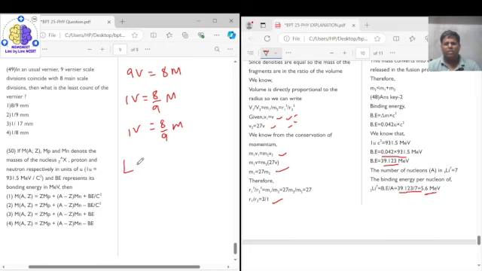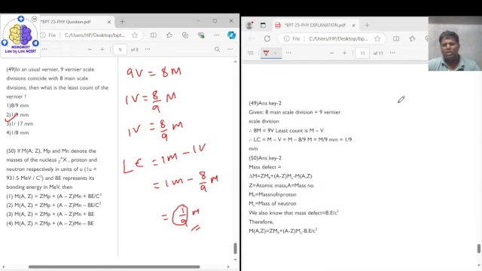What is least count? Least count is the value of 1 main scale division minus 1 Vernier scale division. So we have 1 main scale division minus 8 by 9 main scale division. So we will get 1 upon 9 main scale division. They have not given whether it is a millimeter or not, but we have 1 by 9 over here. So the correct answer for question number 49 is option 2. Yes, we have 1 by 9 is the least count, right? It will be in millimeters.